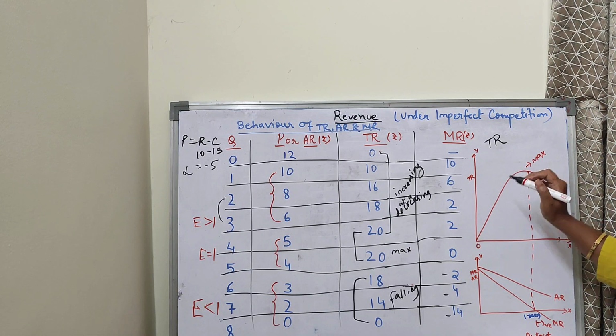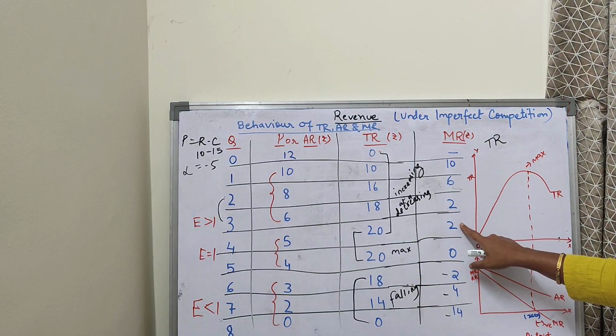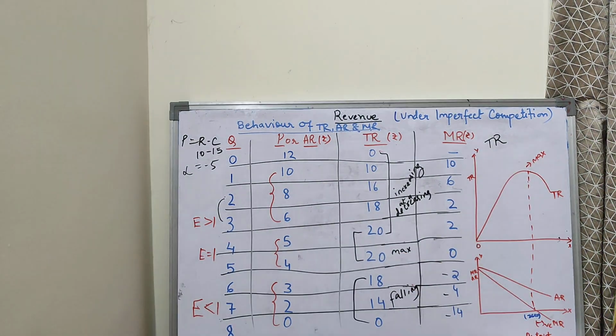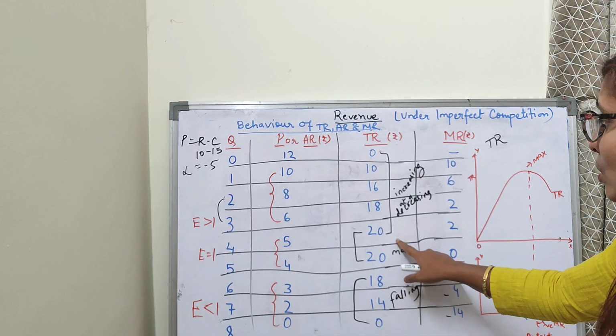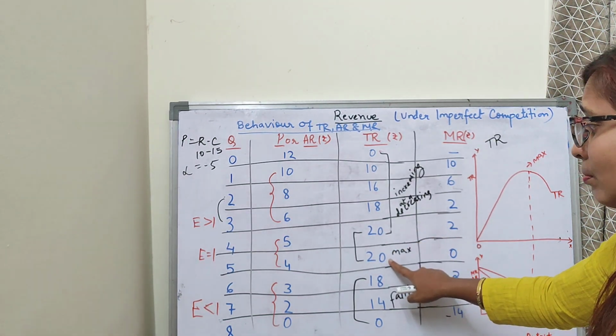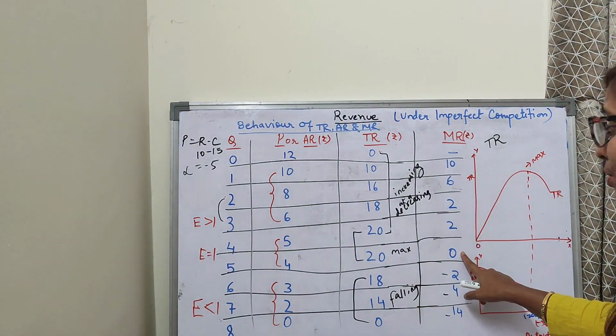It becomes maximum. So you can see in the 4th and 5th unit here, my total revenue becomes maximum. You could say, ma'am, it could be maximum in the 4th unit. No. Why? Because marginal revenue is still 2. It's still positive. So here my total revenue cannot be maximum. It can be maximum only where marginal revenue is 0, because now it adds nothing to the total revenue. Here I can still add. If you add nothing, you will get the same result. So that means my total revenue will be maximum where my marginal revenue is 0.